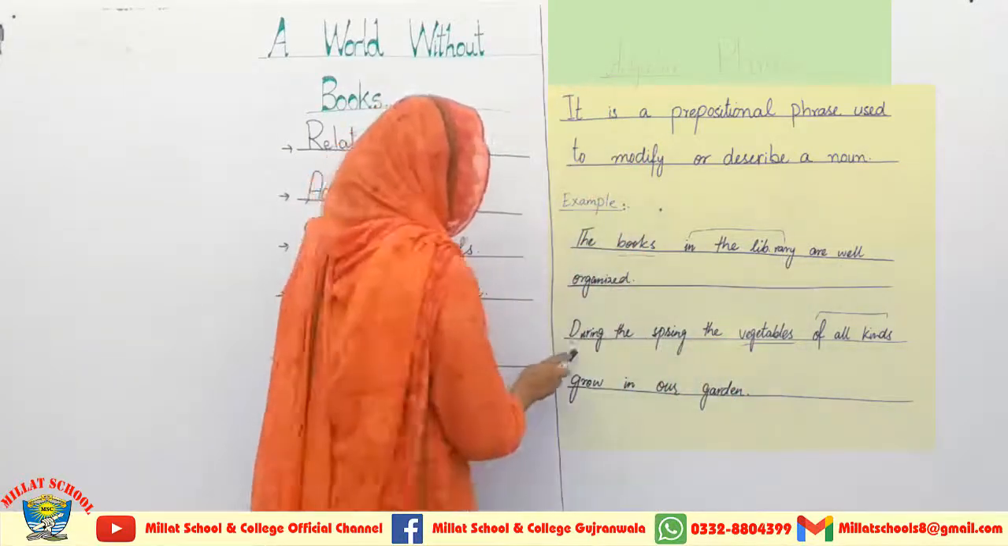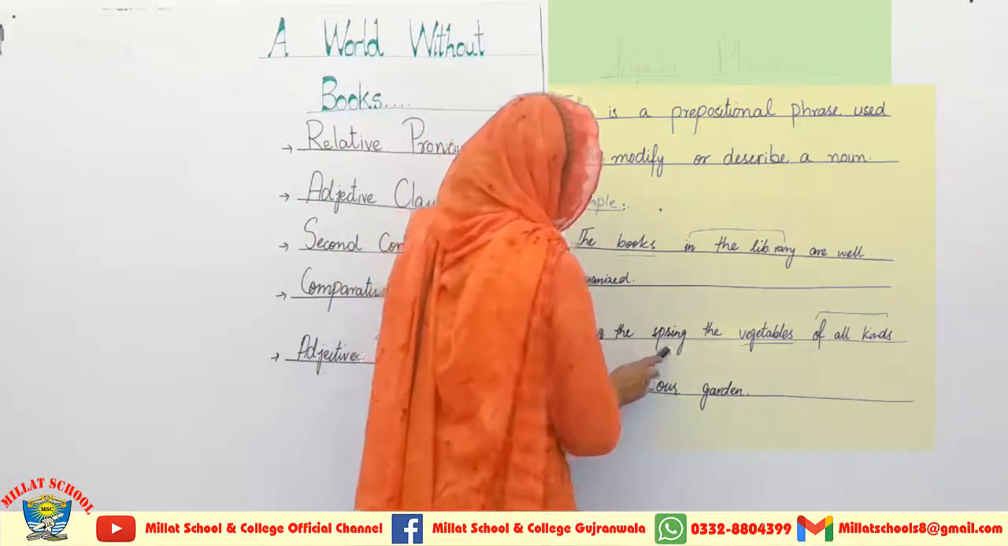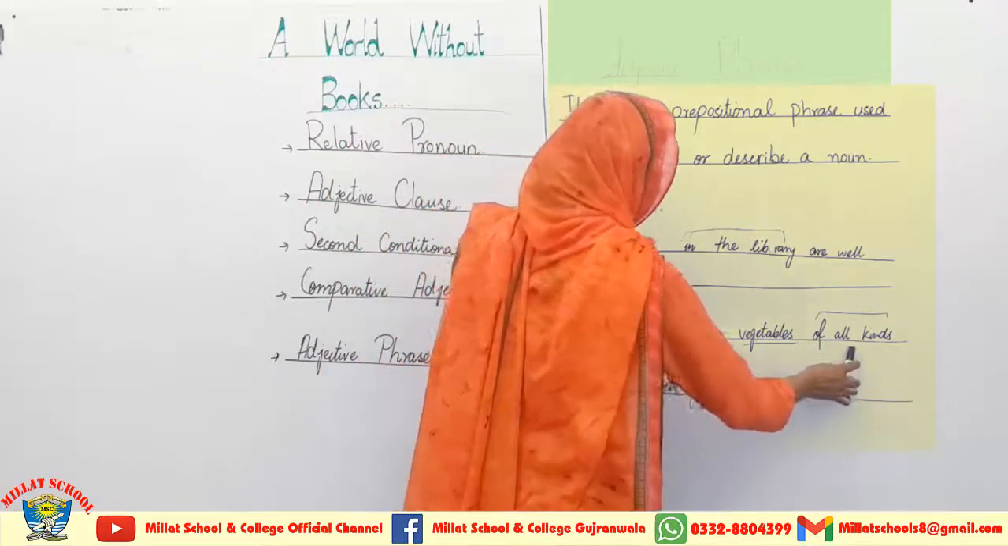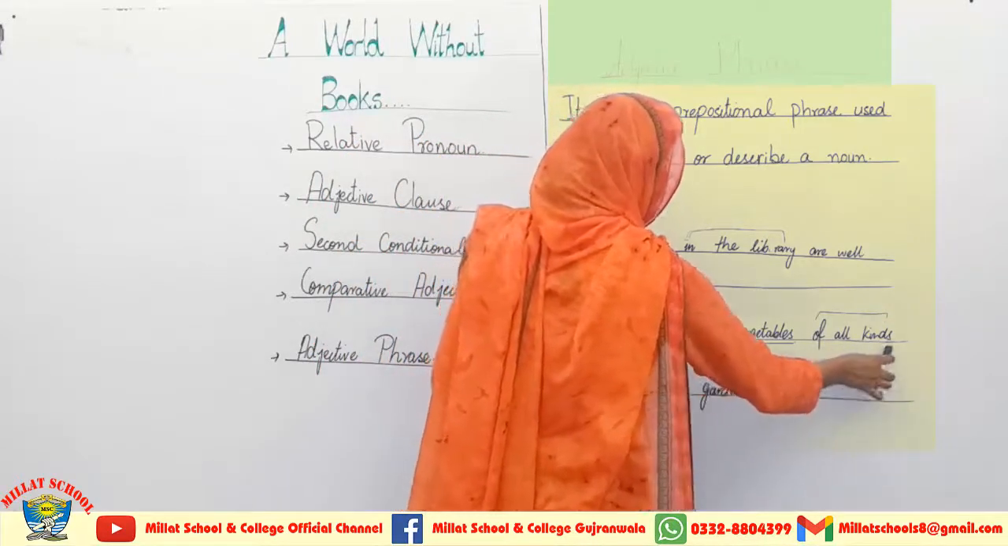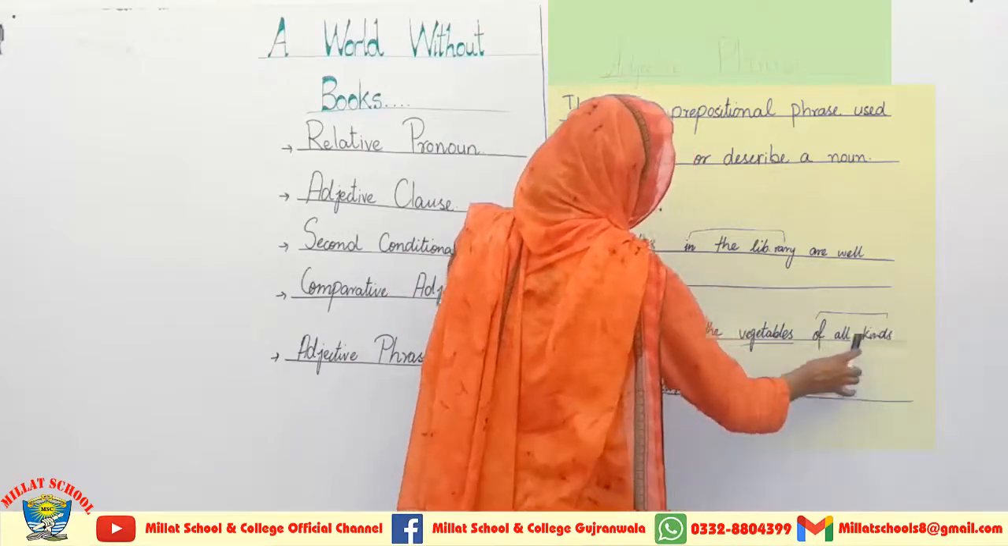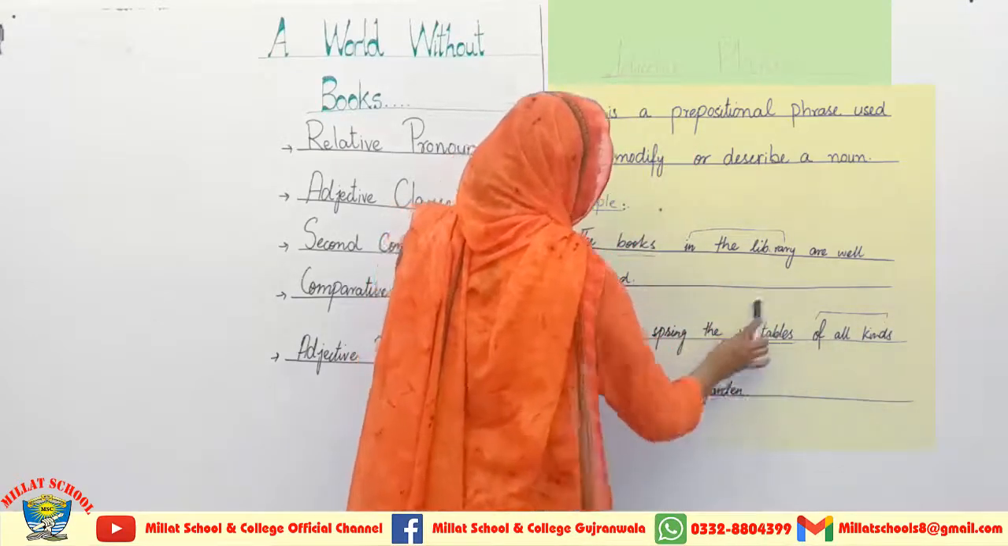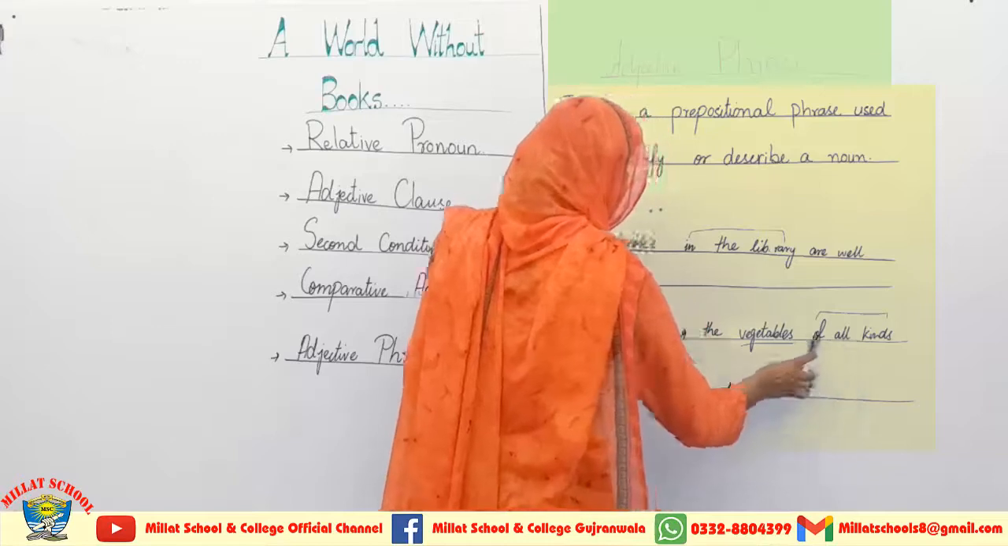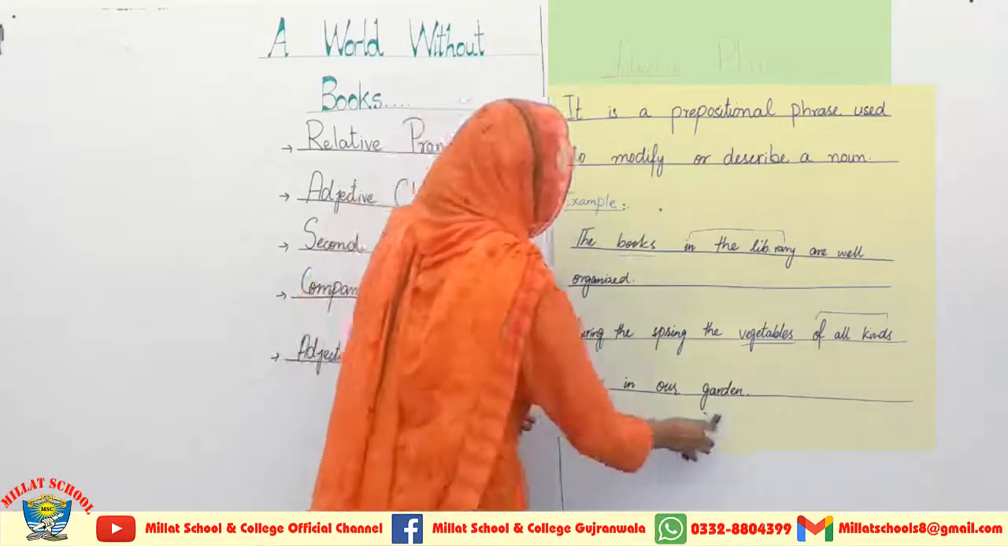Now I am coming towards the next example. During the spring, the vegetables of all kinds grow in our garden. Here of all kinds is an adjective phrase used to describe these vegetables. So this is an adjective phrase in the sentence.